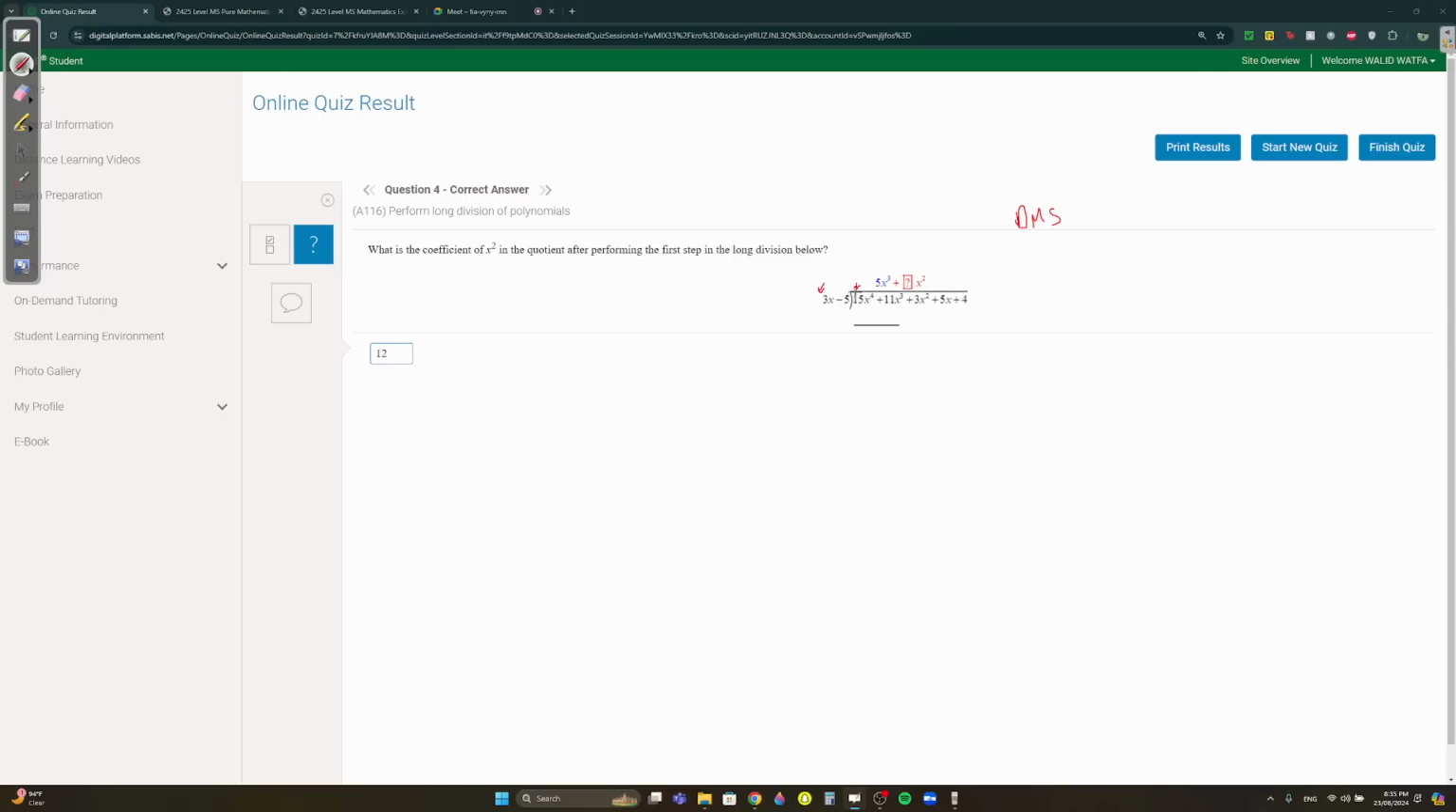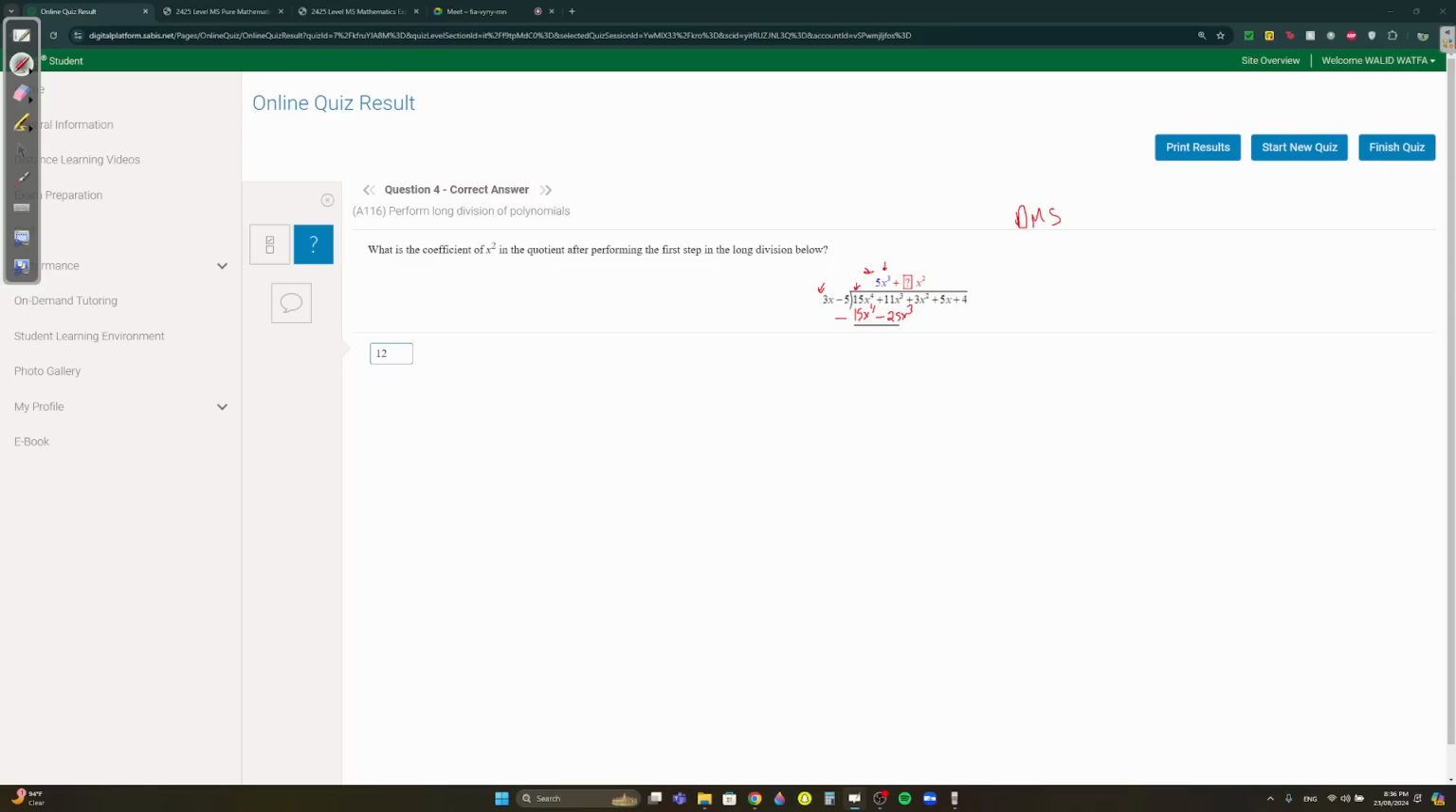15 divided by 3 is 5. x to the 4 divided by x is x cubed. So you divide it. Now you multiply 3 times 5. Okay, this step, we got it. 3x times 5x to the 3 is 15x to the 4. Then minus 5 times 5x to the power of 3 is minus 25x to the power of 3.